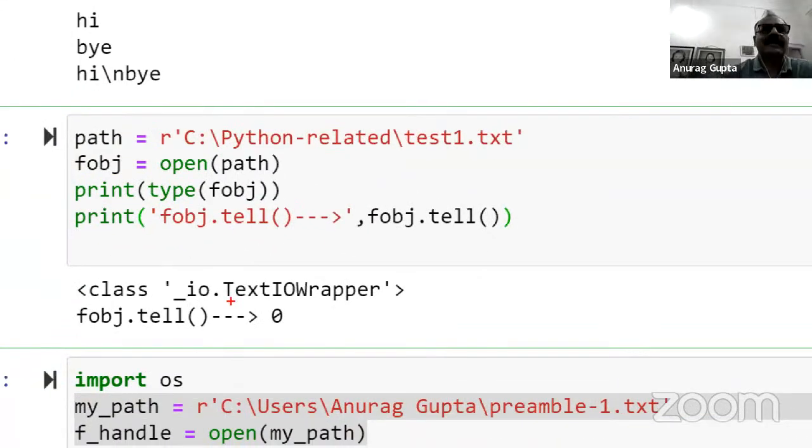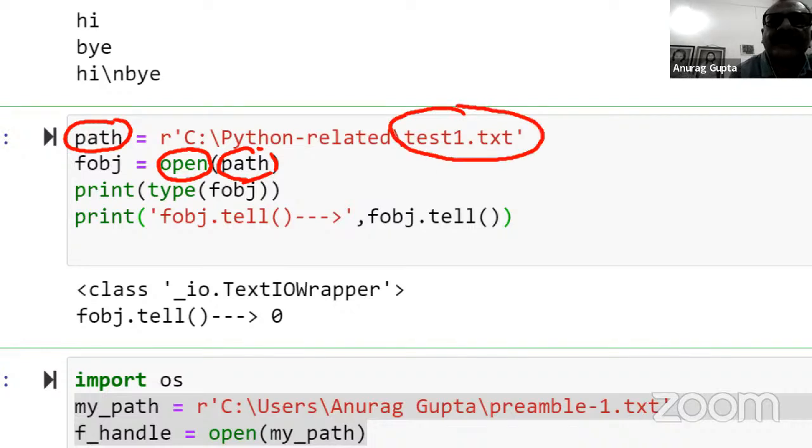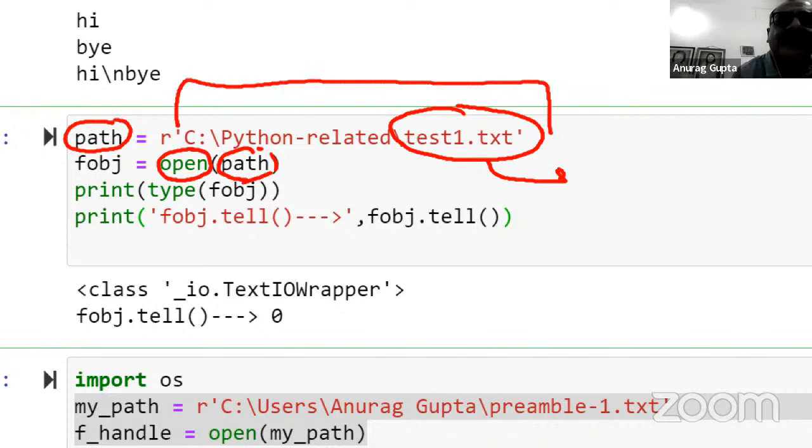So let me repeat. I have created a variable called path, and then I've opened the file using the open function of the Python core library. I've given it the variable path. There could have been more variables, but I have given only path, right? That means the file is test1.txt. This is the absolute path to the file, because this file is in a different directory from where I am.